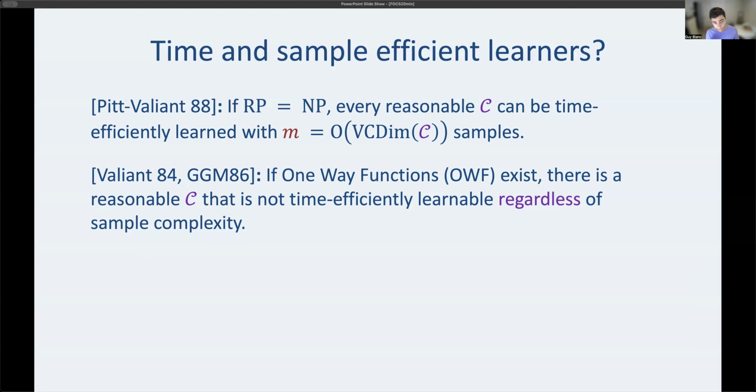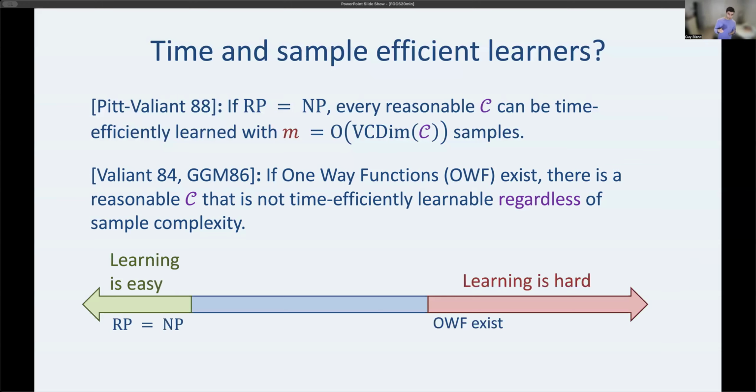And this observation slash result actually rules out something stronger than what Pitt and Valiant guarantee. Right? They rule out something weaker, so it's a stronger lower bound. What they show is actually under crypto assumptions, not only is it hard to time and sample efficiently learn, but even if you give me many more samples than the VC dimension, I still won't be able to learn. Okay, so that's very useful information for learning theorists trying to figure out what problems are tractable and what is not.